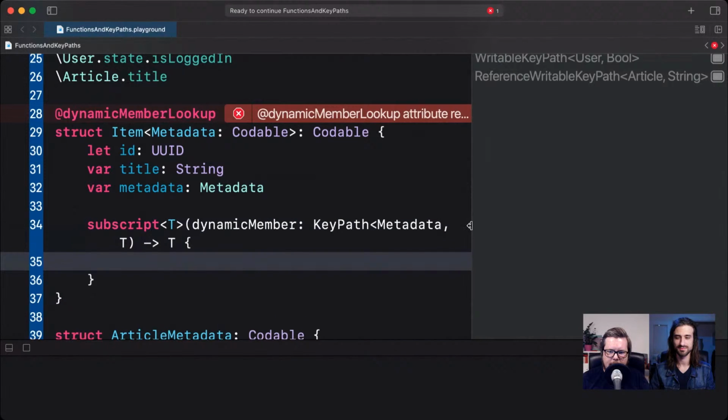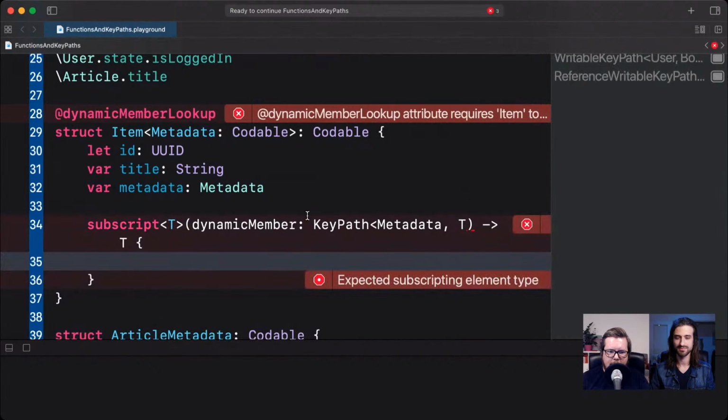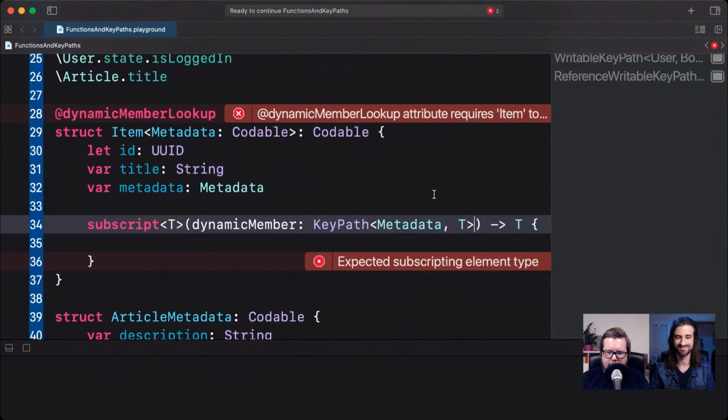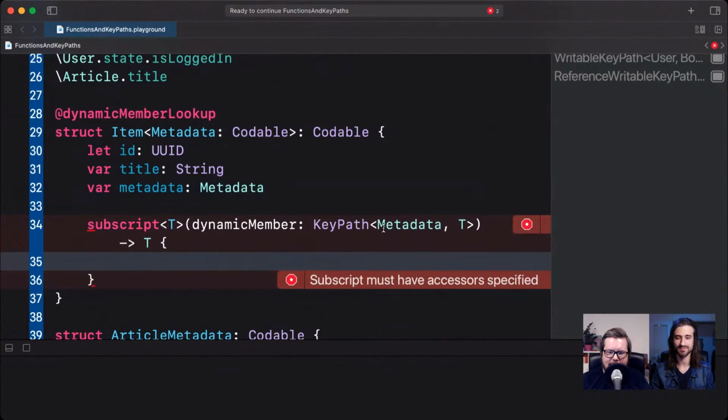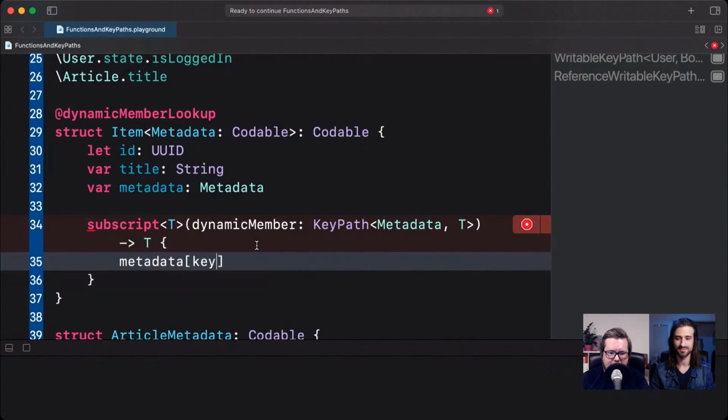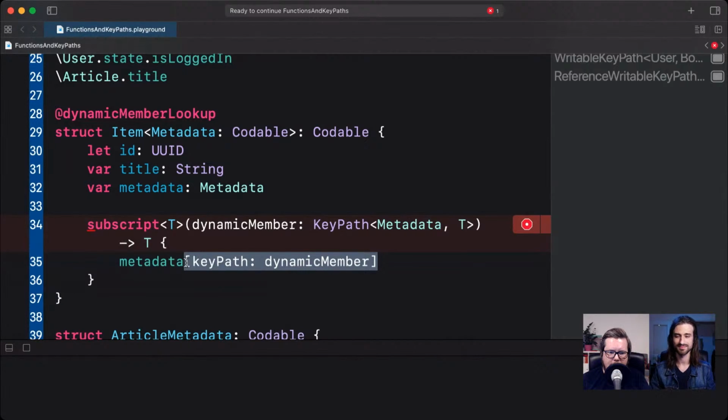So basically it's telling us that we want a dynamic member that is a property, a key path into the metadata type that we have. Okay, so what we can return here then is metadata, subscript into that with the key path, so the dynamic member. Yeah, this is how you would retrieve a value from a key path. You do it using this subscripting syntax. So you said metadata, key path, and then dynamic member.